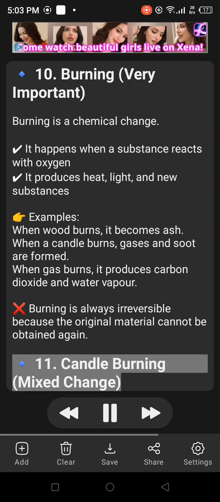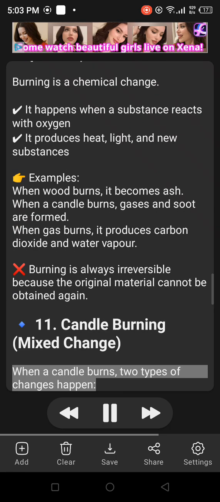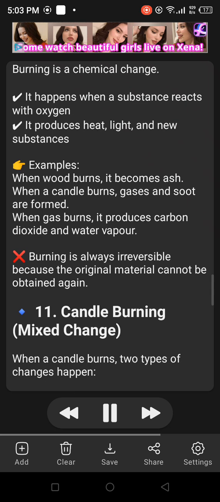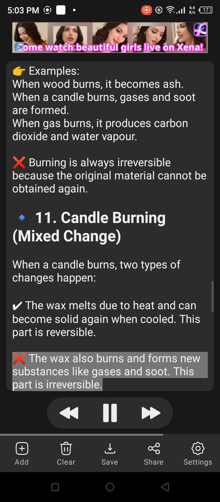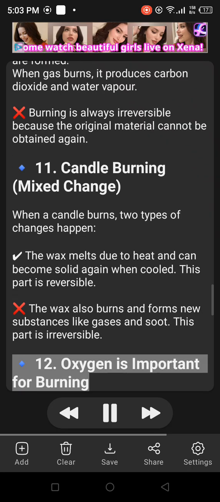11. Candle burning, mixed change. When a candle burns, 2 types of changes happen. The wax melts due to heat and can become solid again when cooled. This part is reversible. The wax also burns and forms new substances like gases and soot. This part is irreversible.